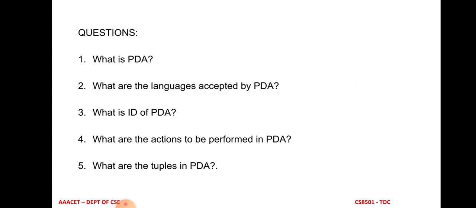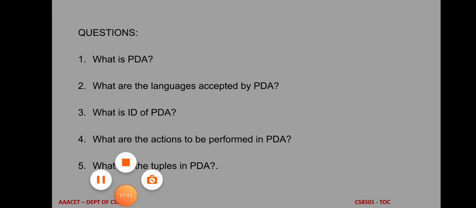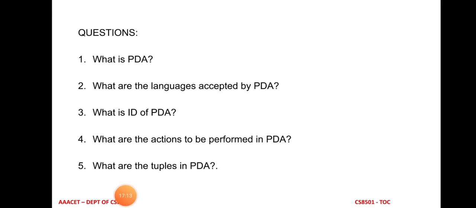What is PDA? PDA is the pushdown automata. It is a mathematical model of a system, and you have to write all the 7 tuples. The second question is what languages are accepted by pushdown automata. There are two: one is accepted by final state, and the second is accepted by empty stack. The third is what is the ID of a PDA. ID is nothing but instantaneous description. It is used to record the current state and stack content. The fourth is what actions are performed in pushdown automata: stack operations, push operation, pop operation, no operation, and finally the halt operation.